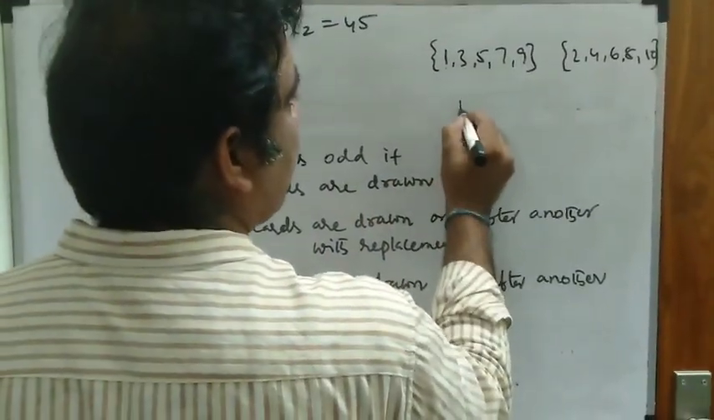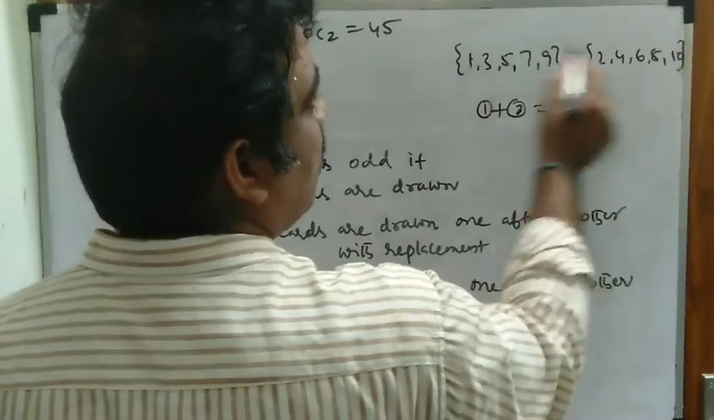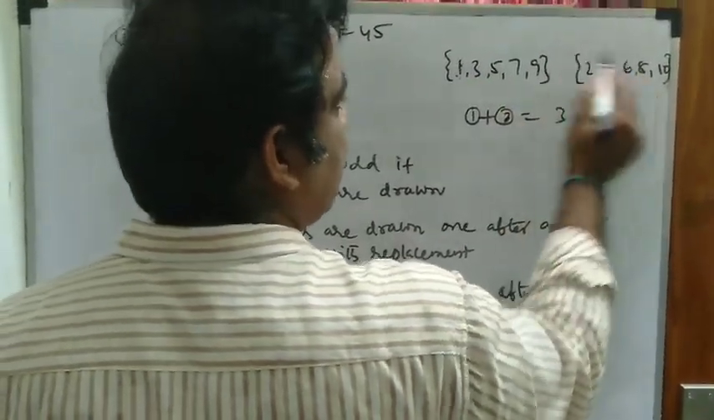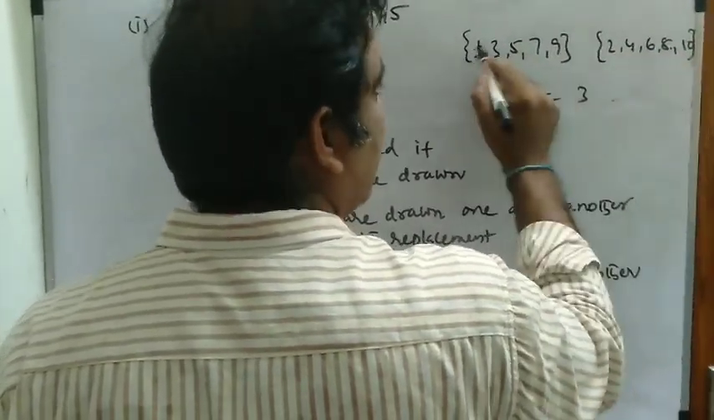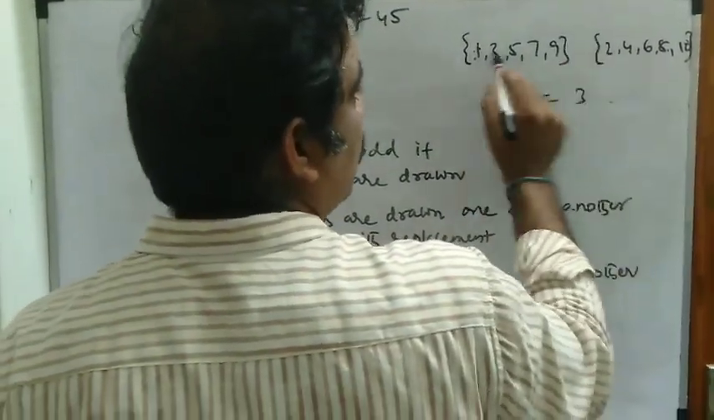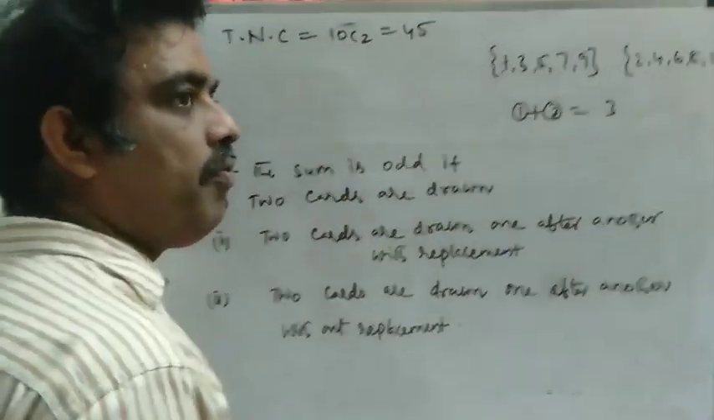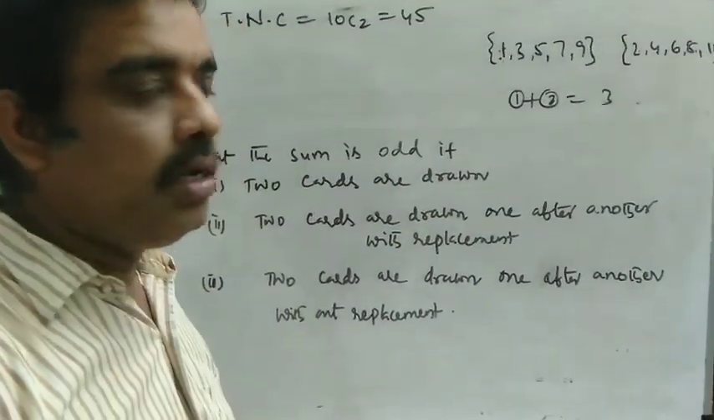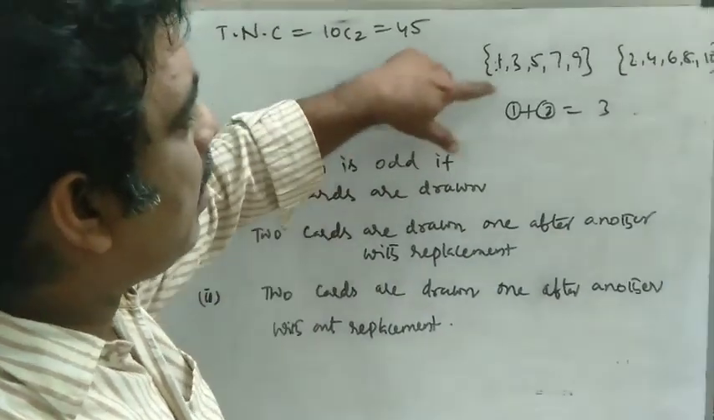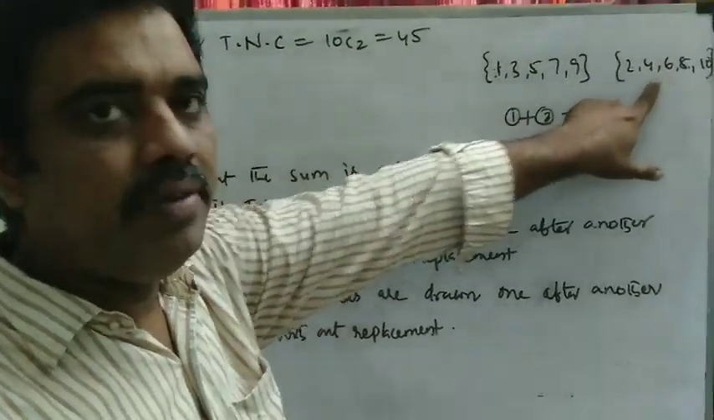Suppose I select 1 from the first set and 2 from the second: 1 plus 2 is 3, 1 plus 4 is 5, 1 plus 6 is 7, 1 plus 8 is 9, 1 plus 10 is 11. So all are odd numbers. Similarly 3 and 2, 3 and 4, 3 and 6, 3 and 8, 3 and 10. So if you want the sum to be odd, you have to take one number from the odd set and one from the even set.